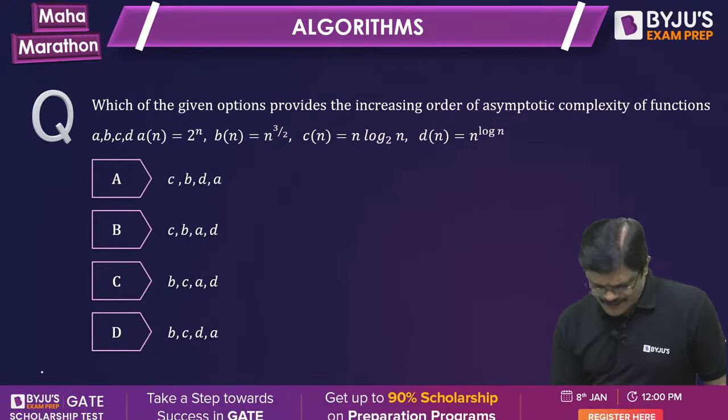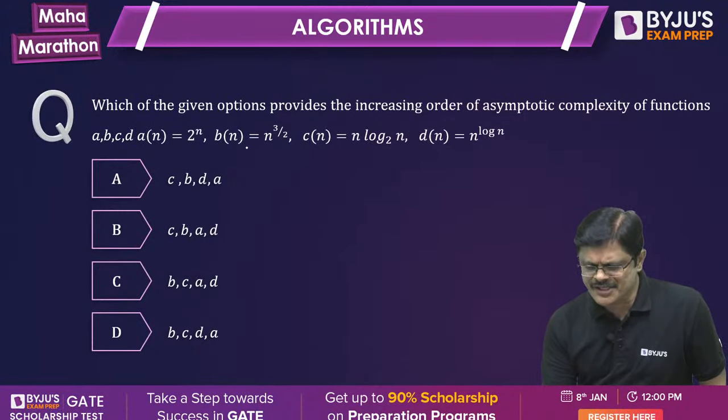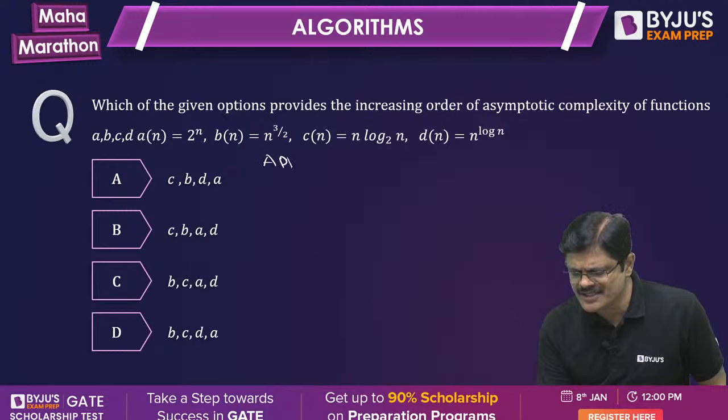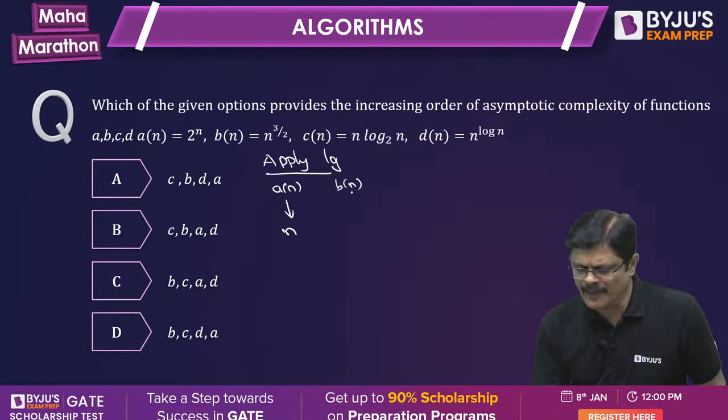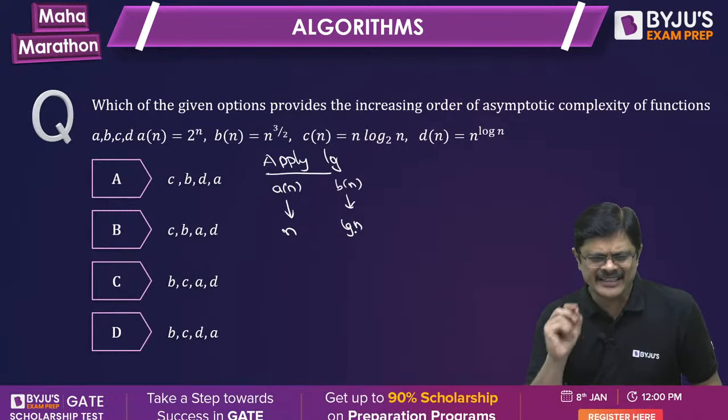If you want, when you apply log on all the functions, the first function A n becomes n log 2. On B n, if you apply log, it becomes 3 by 2 log n. I am just writing the factor.